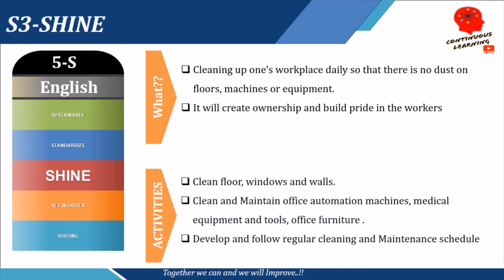So the activities involved are, we clean the floors, we clean the windows, the walls, the work tables, the equipment. Second, we maintain and clean office automation machines, medical equipments, tools, furnitures, etc. And we develop and follow a maintenance schedule. So we develop a maintenance schedule and we stick to it. This helps us to effectively implement this particular stage of 5S.